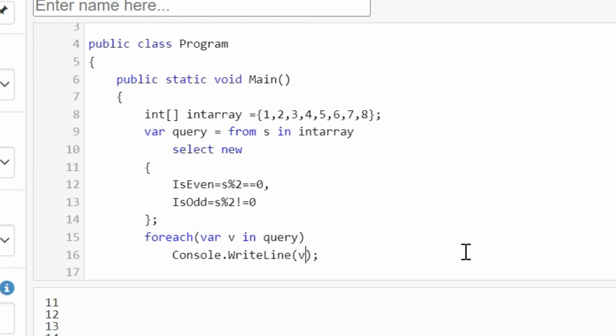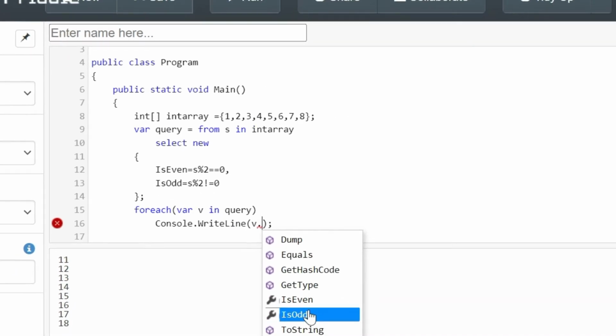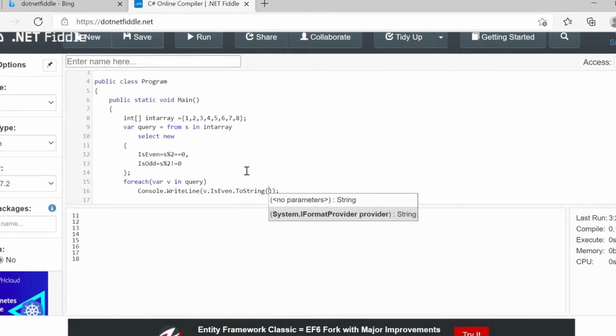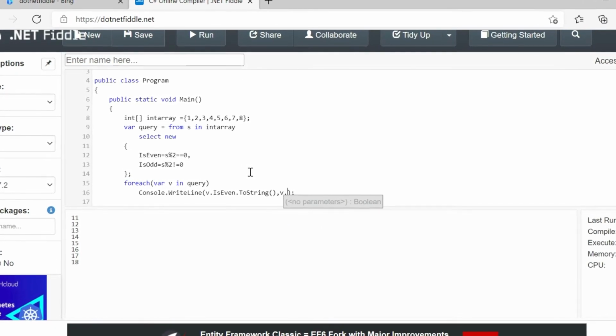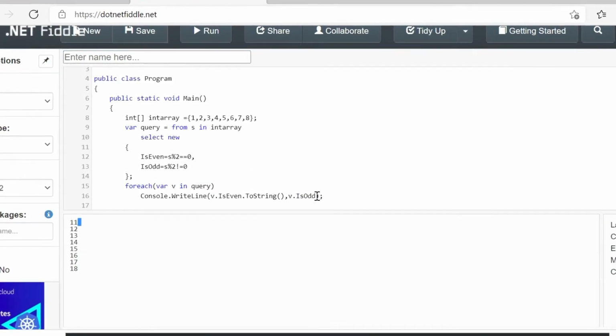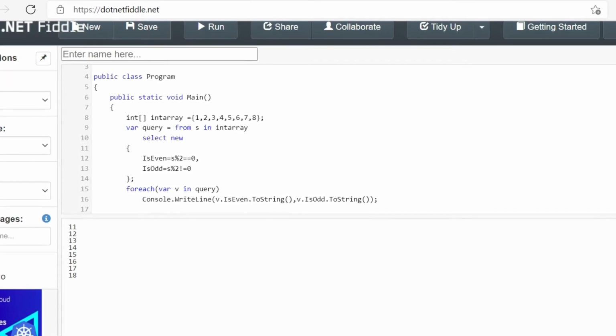Now I will type v dot, and you can see the IntelliSense showing the properties you defined: IsEven, IsOdd. So v.IsEven.ToString, comma, v.IsOdd.ToString. Now I will run.